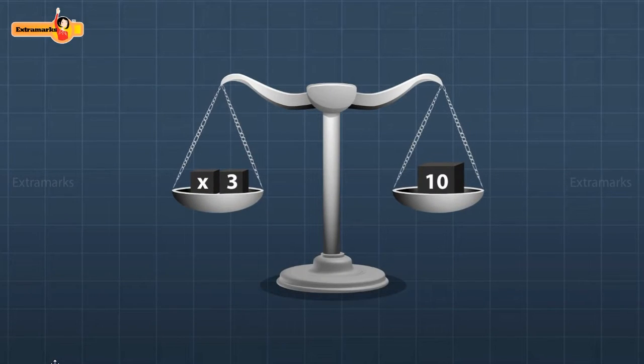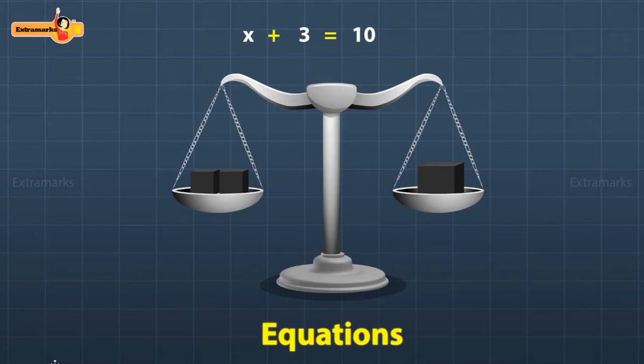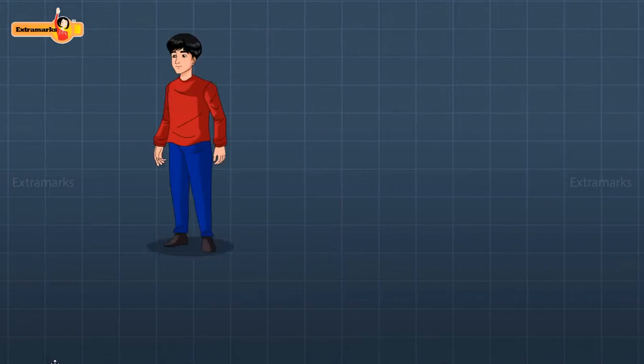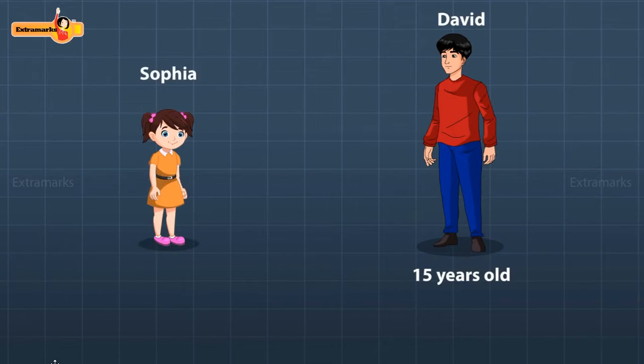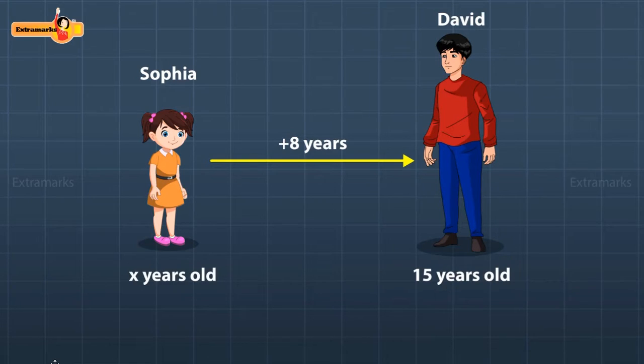In mathematics, we can come across many situations where we need to solve equations. For example, David is 15 years old and he is 8 years older than Sophia. Can you find Sophia's age? Yes, we can. Let Sophia's age be x years. Then we can form an equation x plus 8 equals 15.